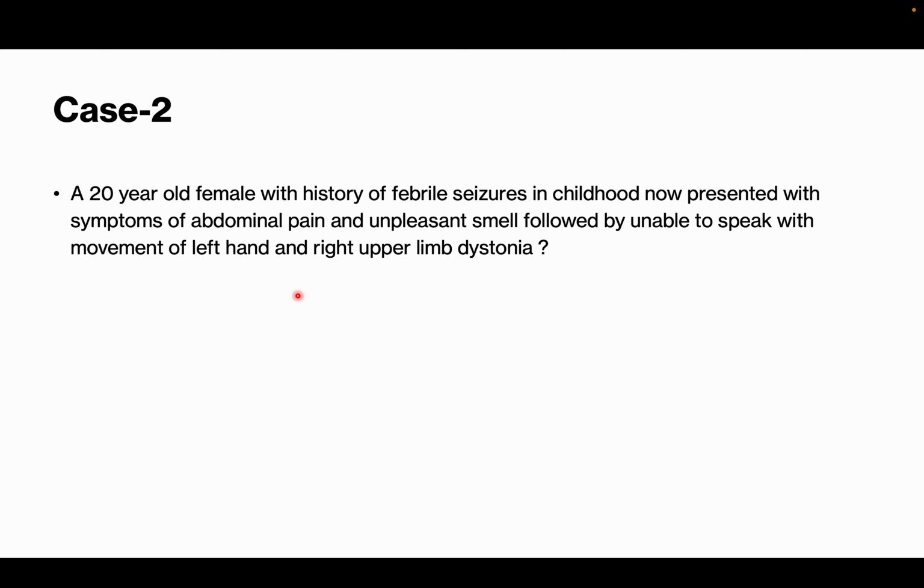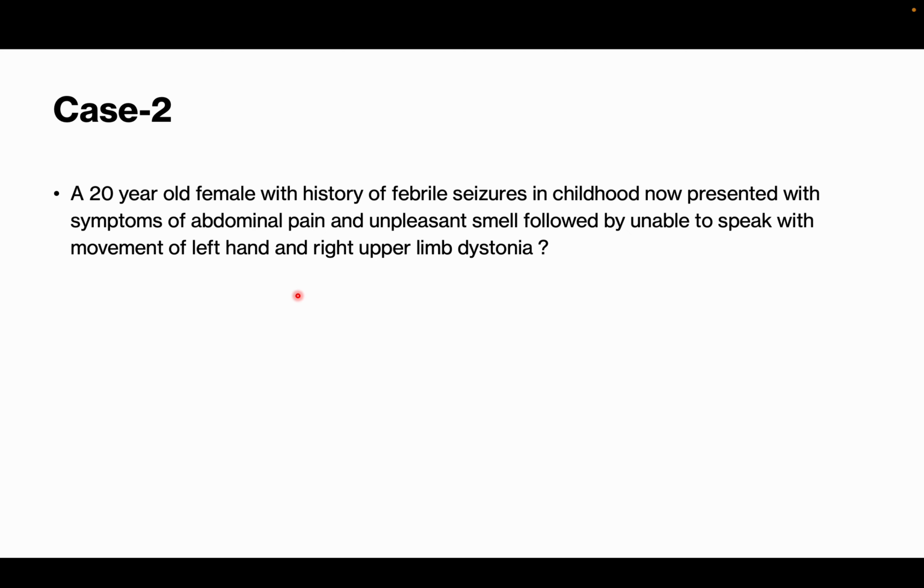Then you should always check whether there is any metabolic derangement. Then you can label it as seizure. Epilepsy is any recurrent disorder that is causing recurrent seizures. So if it's the first time, it is always labeled as seizure. If recurrent seizures are there, then you can call it epilepsy.